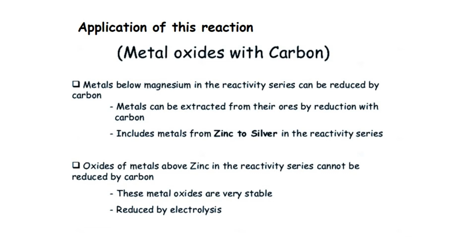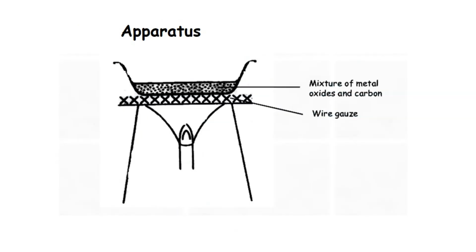So these are the two things: reduction and electrolysis. Reduction happens for the metals from zinc to silver. Above zinc, metals can only be separated using electrolysis. This is how we reduce a mixture of metal oxides and carbon. This is an apparatus setup.